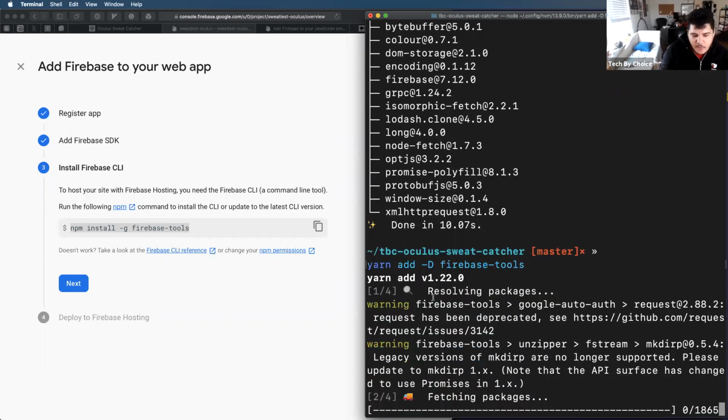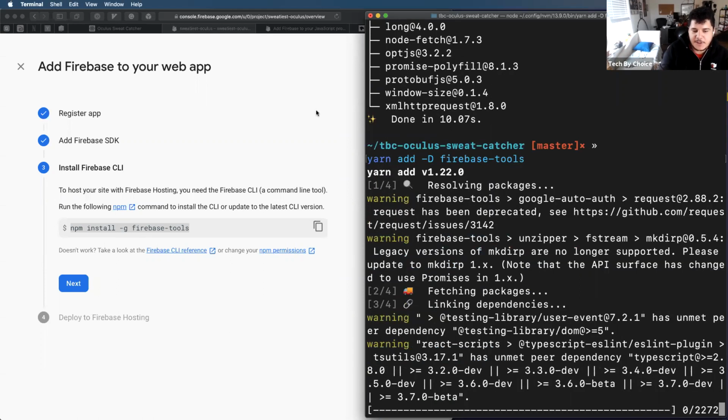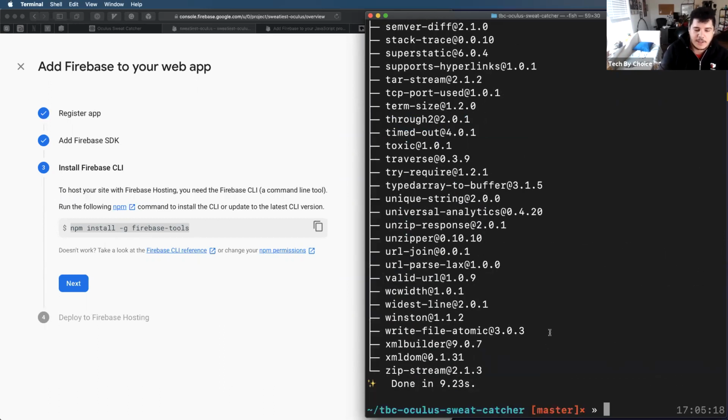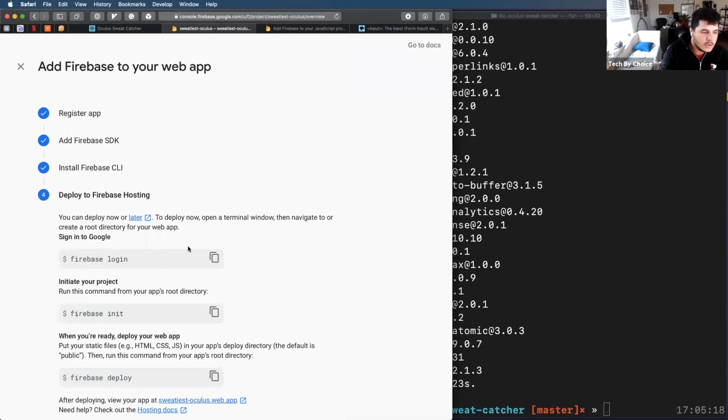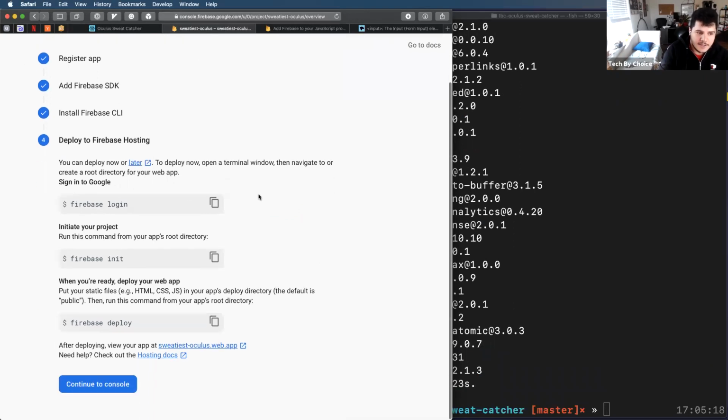The reason we're saying -D is because this is a JavaScript library that does not need to get included in our application or whatever it is that we're delivering to our customers. But we're going to be using it in a couple of minutes here to upload our Firebase.